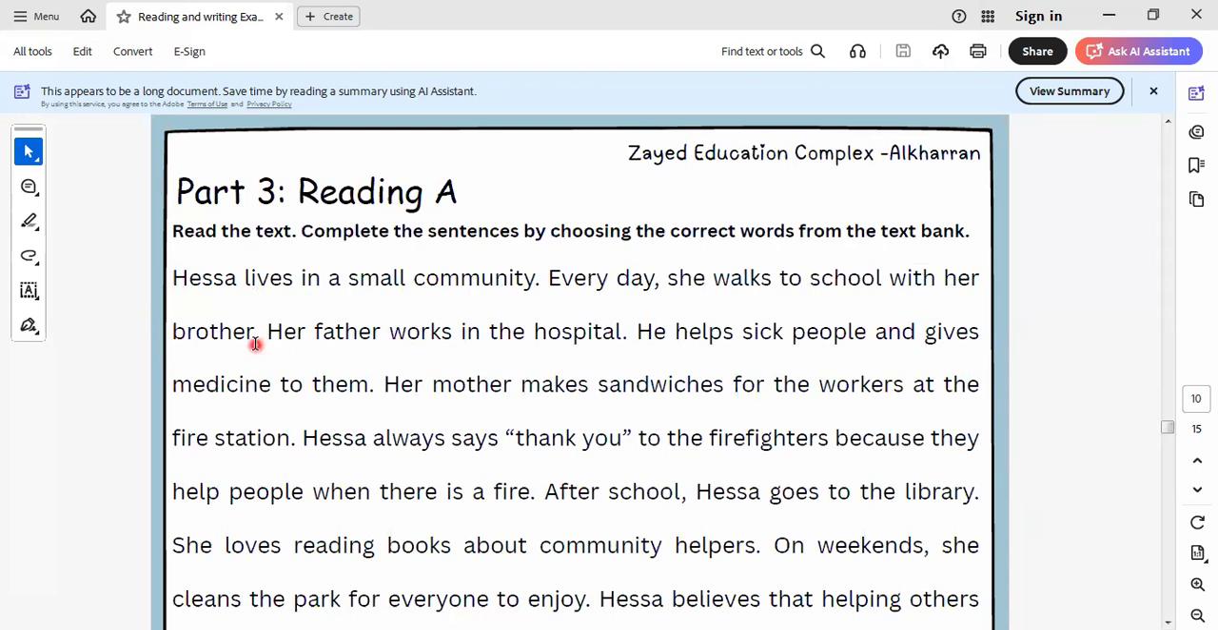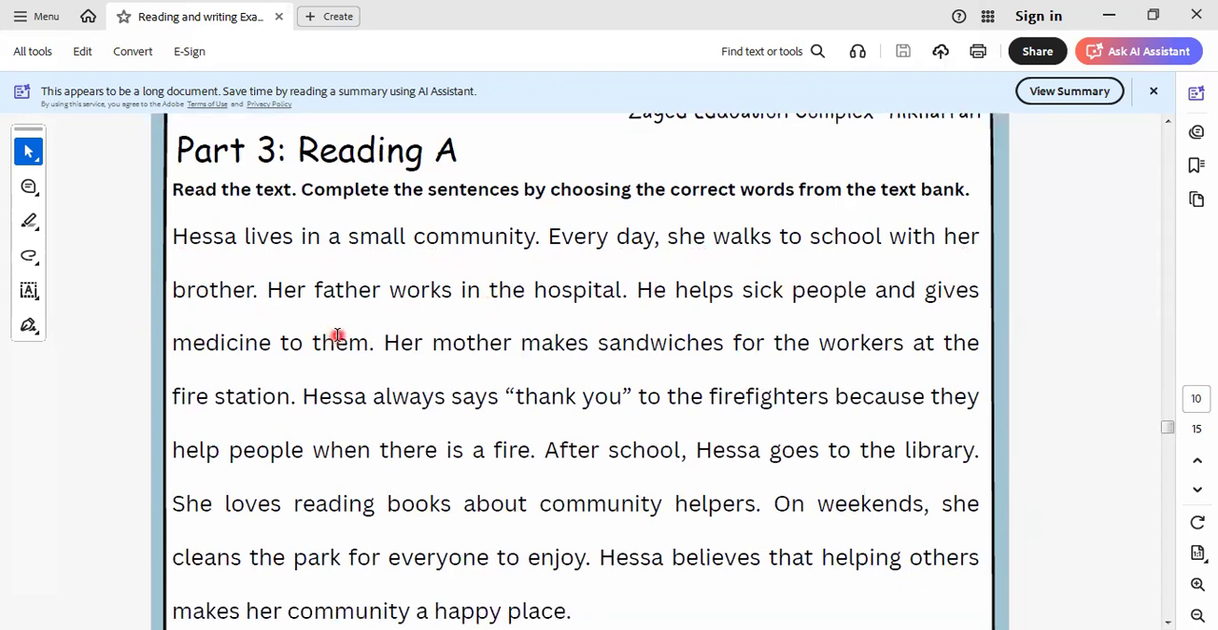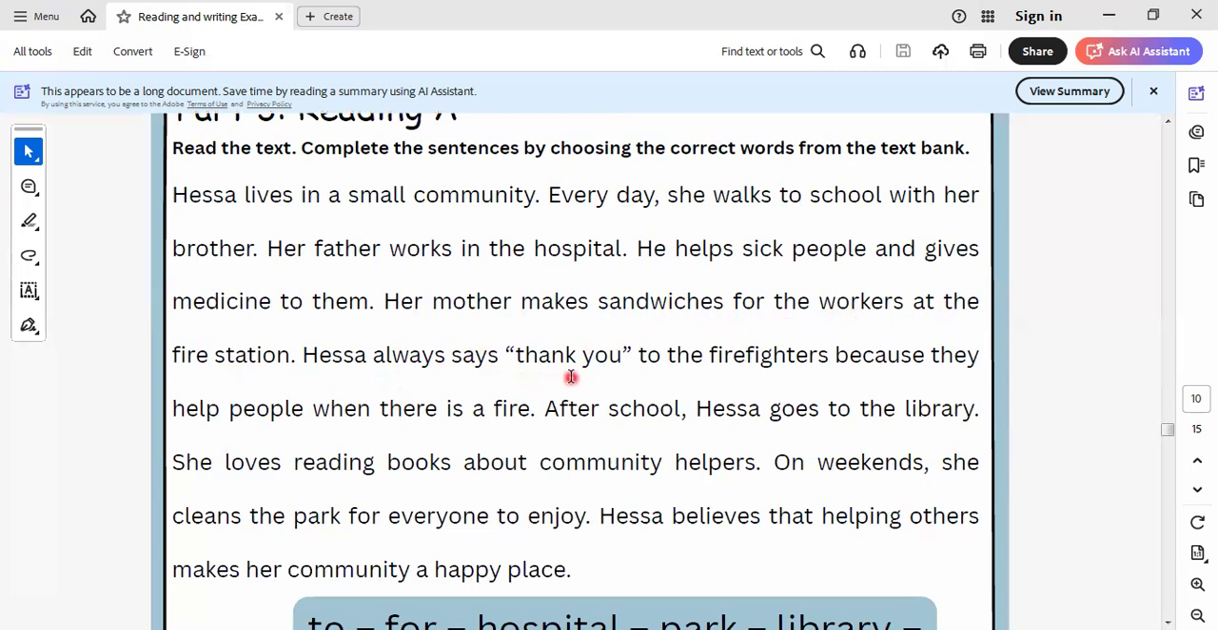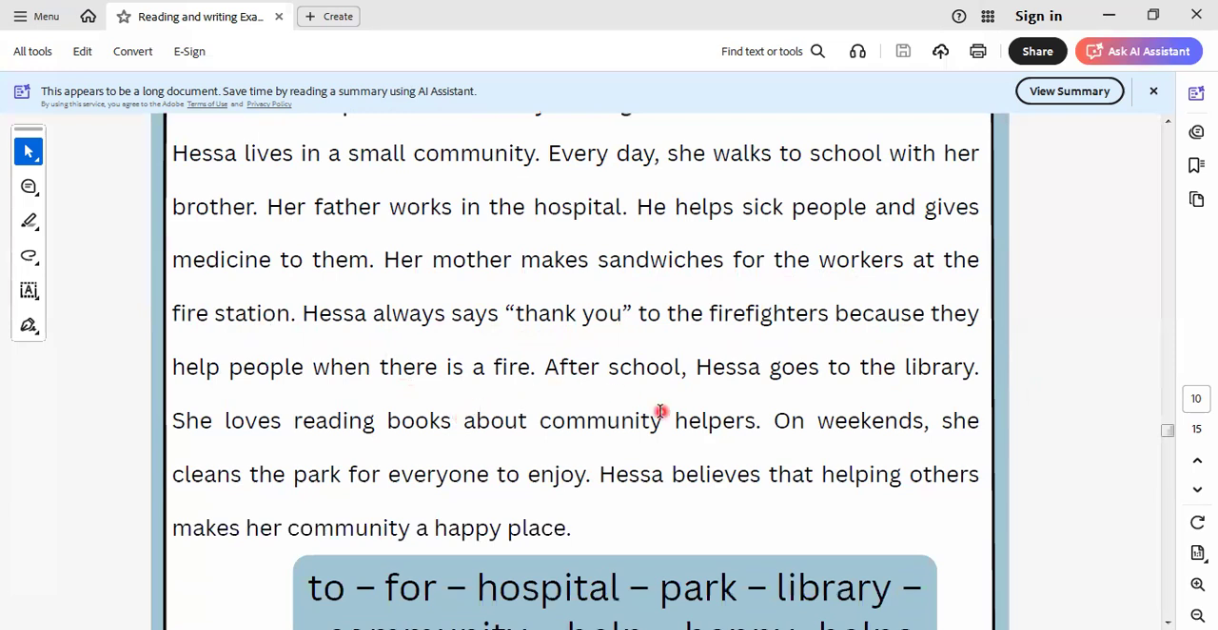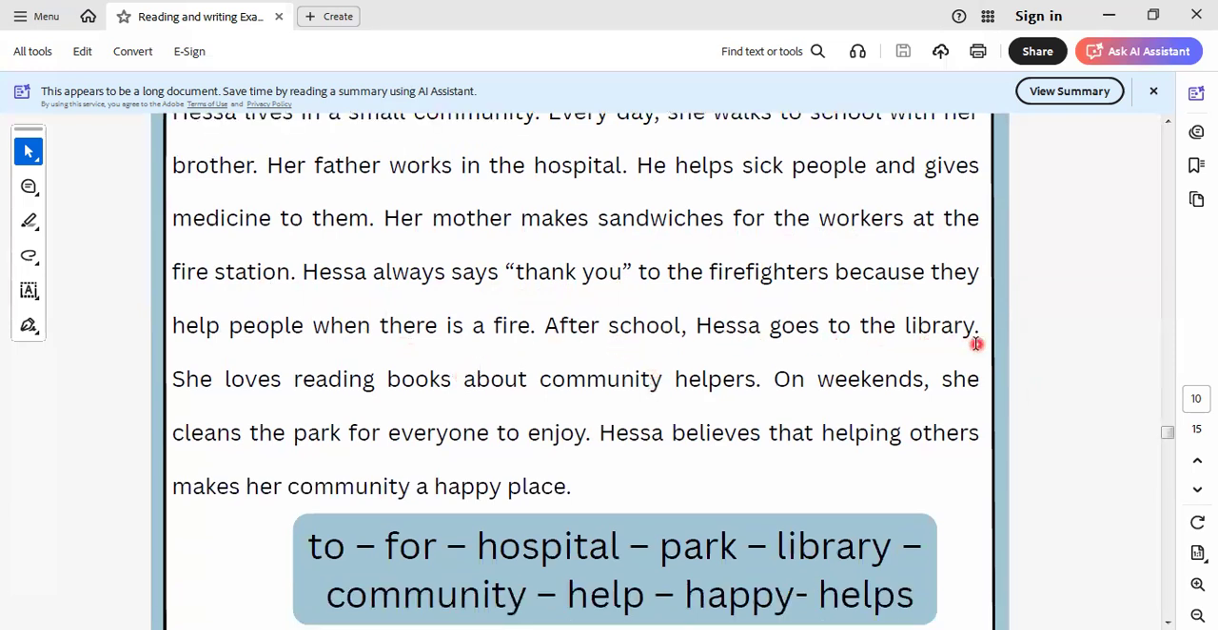Let's read this text together and answer the questions below. Hisa lives in a small community. Every day she walks to school with her brother. I think until this line, this is clear. Her father works in the hospital. He helps sick people and gives medicine to them. Her mother makes sandwiches for the workers at the fire station. Hisa always says thank you to the firefighters because they help people when there is a fire. After school, Hisa goes to the library.